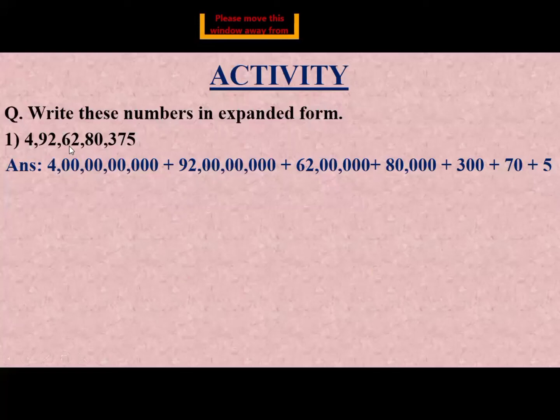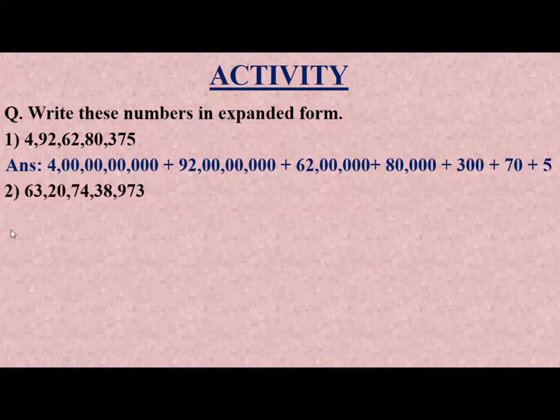92 crore. Now 62 is written in lakh group. So we write here 62 lakh. 80 is written in thousand group, so we write here 80,000. 3 is written in 100 group, so we write here 300. 7 is written in tens place, so 7 tens means 70, and 5 is written in unit place. 5 unit means 5. So this number is called 4 Arab 92 crore 62 lakh 80,375.